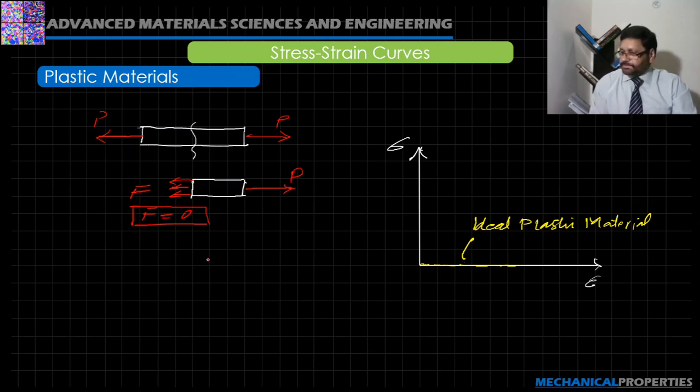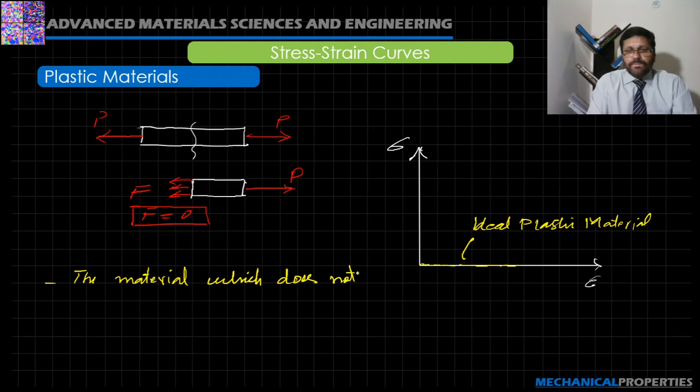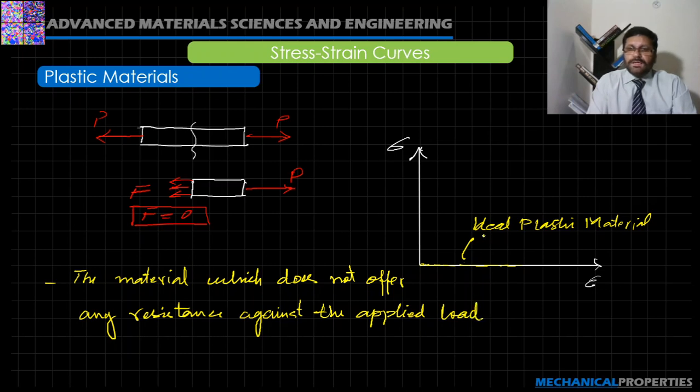And for this specific case, the material which does not offer any resistance against the applied load is termed an ideal plastic material. Here we take the example of fluids or polymers.